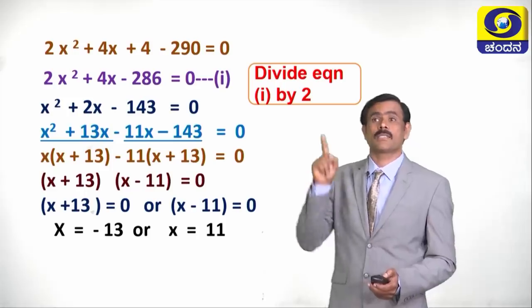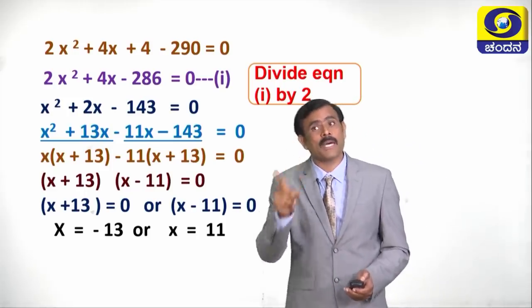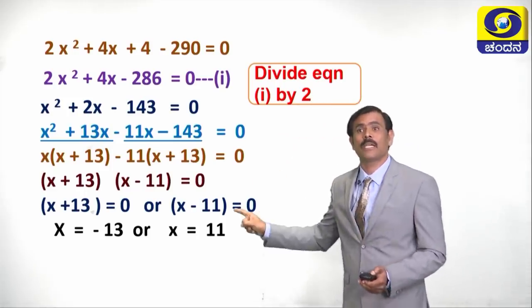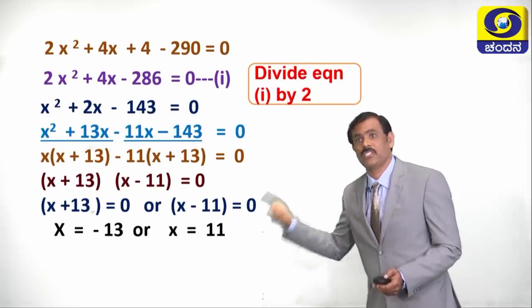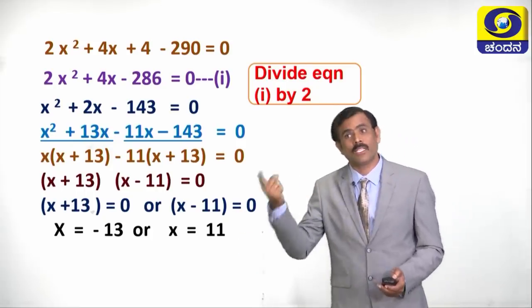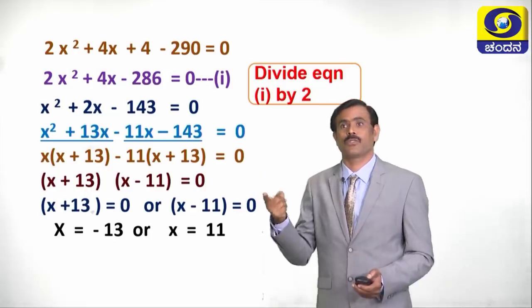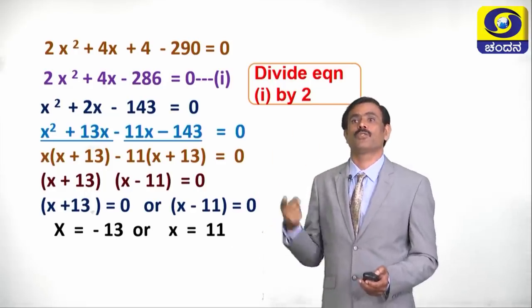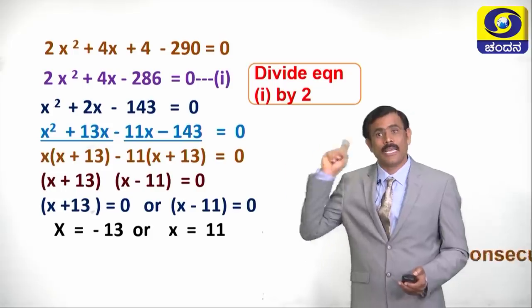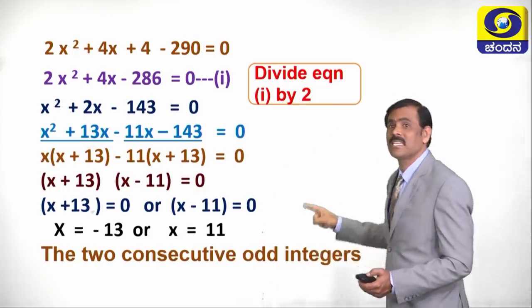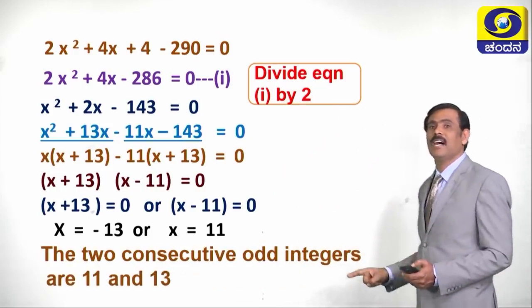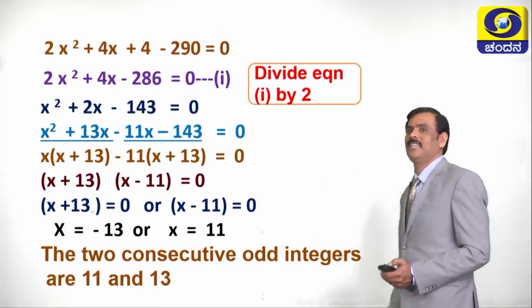Since they have asked for odd positive integers, we have to take the positive value. x = 11 we have to take. What is the next integer? x + 2, that means 11 + 2, that is 13. Then the two consecutive odd integers are 11 and 13.